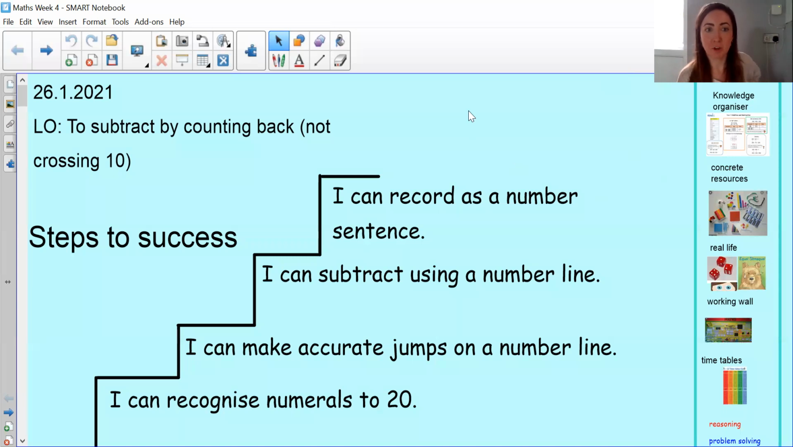Today's learning objective is to subtract by counting back, but not crossing 10 today. And our steps to success: I can recognize numerals to 20. I can make accurate jumps on the number line. I can subtract using a number line. And I can record as a number sentence.